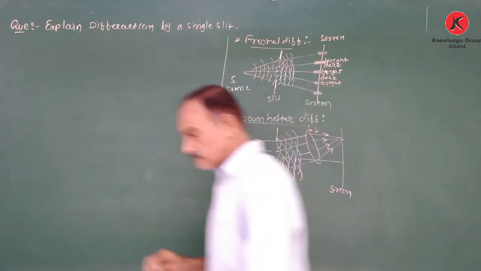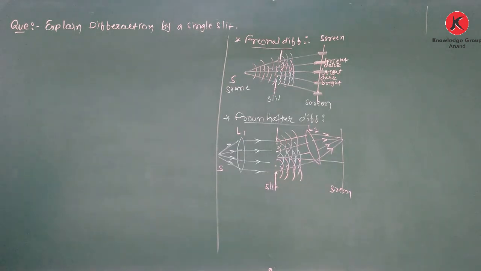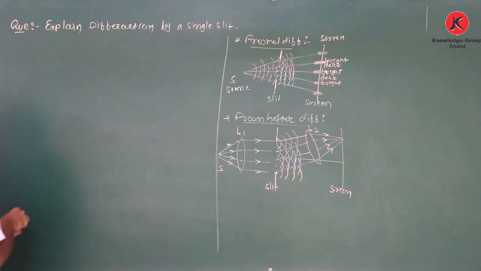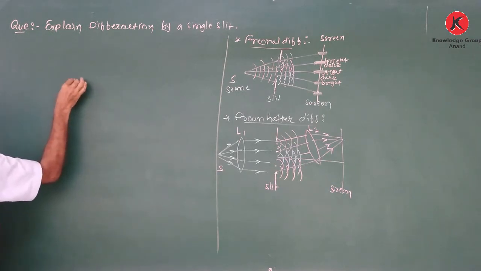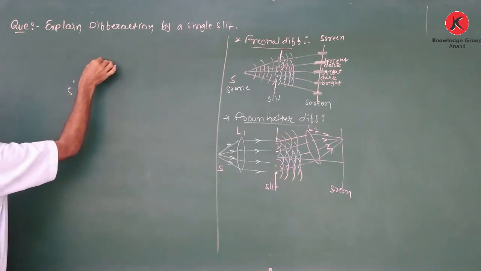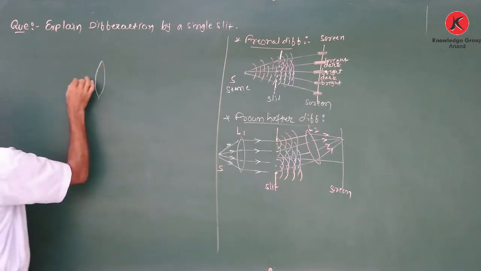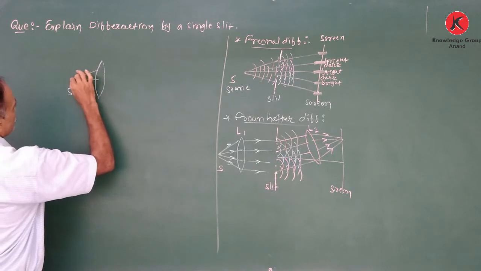Okay. Now listen here. First the description of the figure. The diagram is this way. There is the source S. Here there is the lens. The source of monochromatic light is placed at the principal focus.